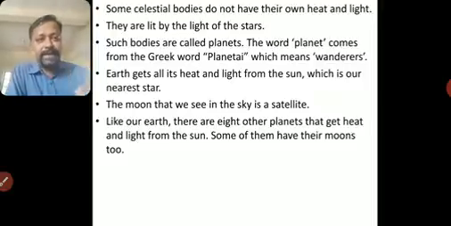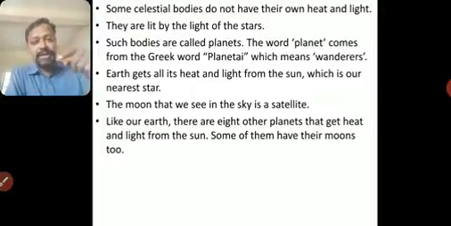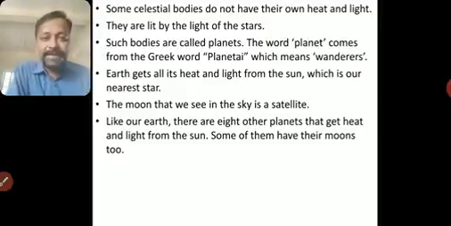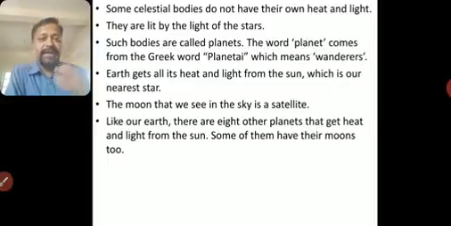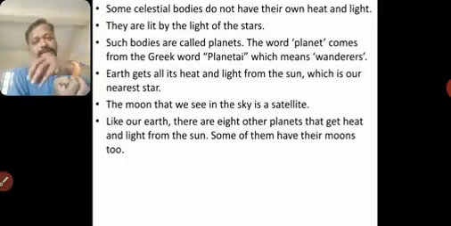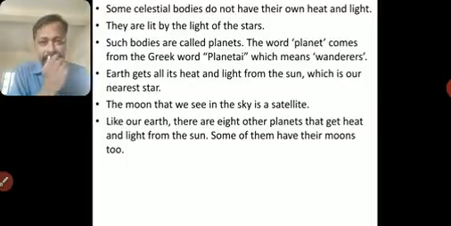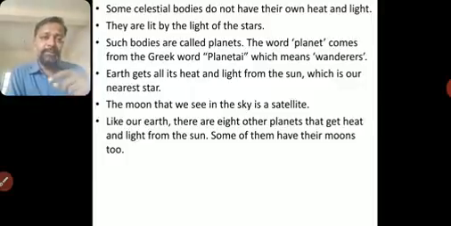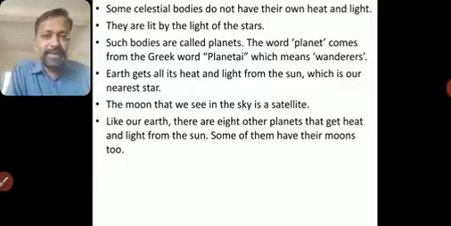The word planet comes from the Greek word planetai, which means wanderers, because Earth wanders or roams around, it revolves around the Sun. So we call them planets. Earth gets all its heat and light from the Sun, which is our nearest star. The moon that we see in the sky is a satellite, because anything which revolves around the Sun is a planet, and anything which revolves around a planet is called a satellite. It's quite simple, I think.